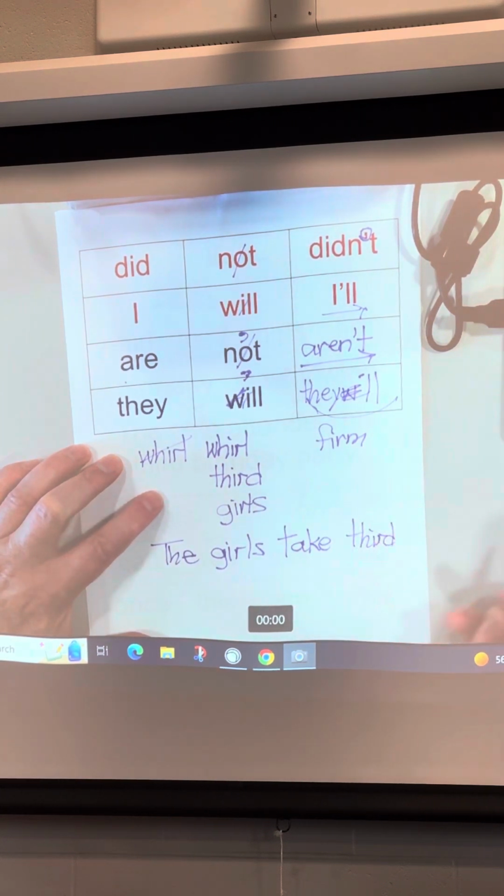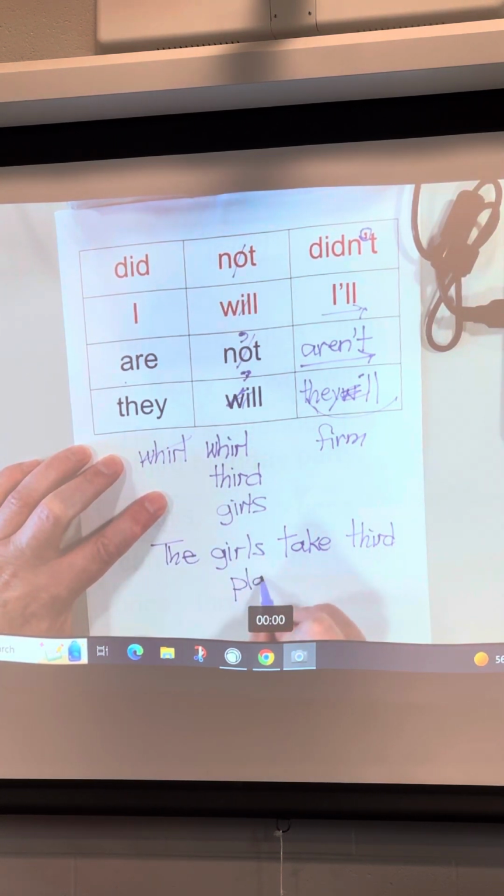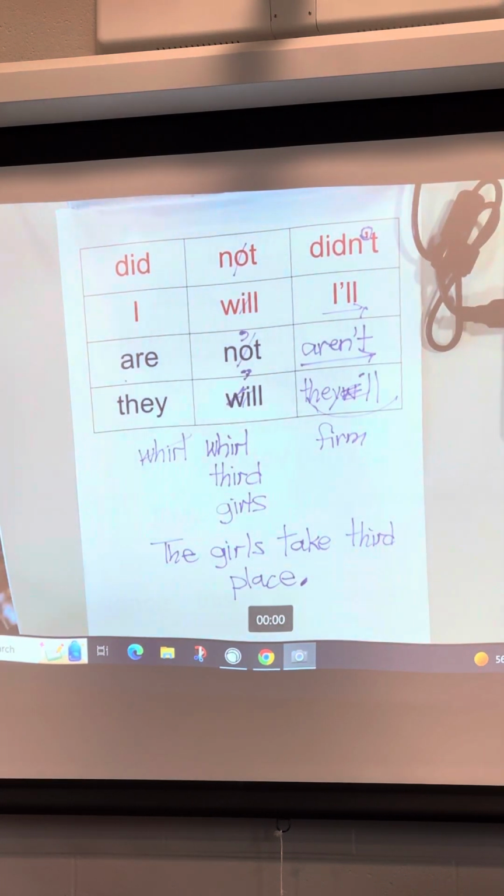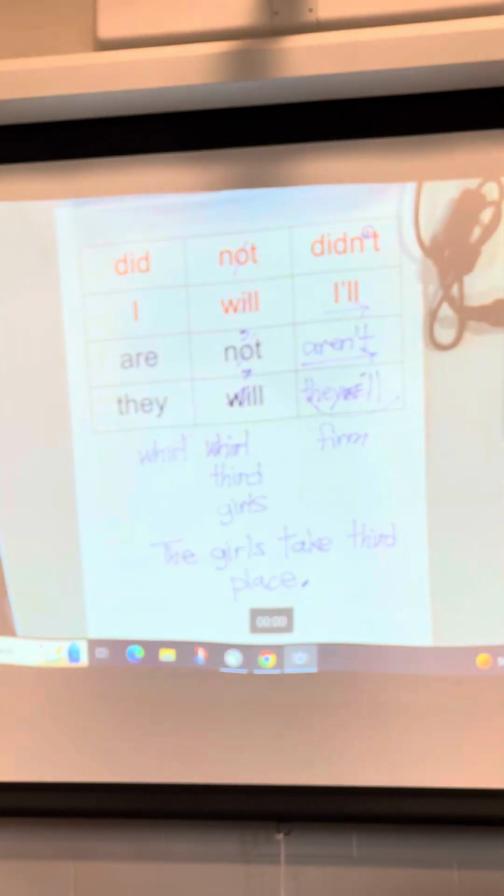After 4 or 5 stars, I come back to here and I write the correct way to spell take 3rd place. And remember my period. Okay, children, this is how you write the girls take third place. If you got a word misspelled, please cross it out and write the whole word correctly.